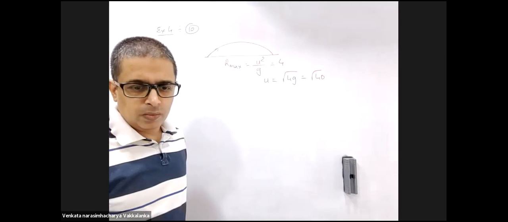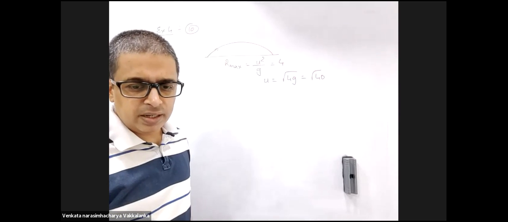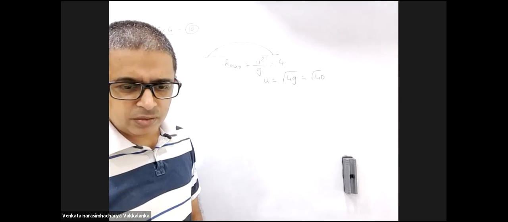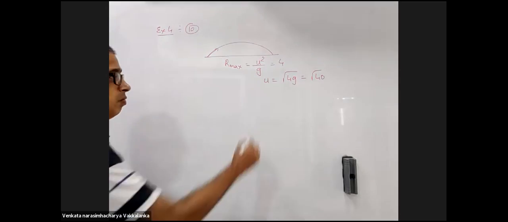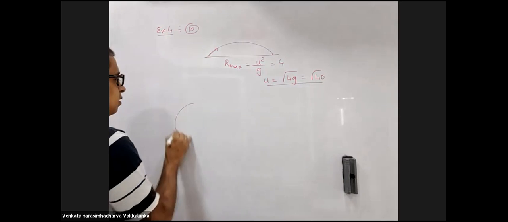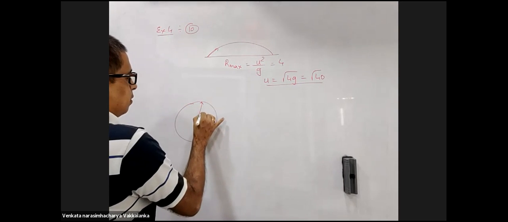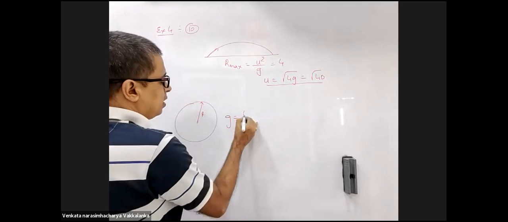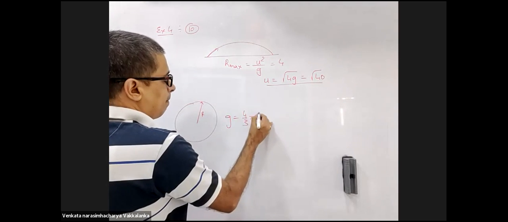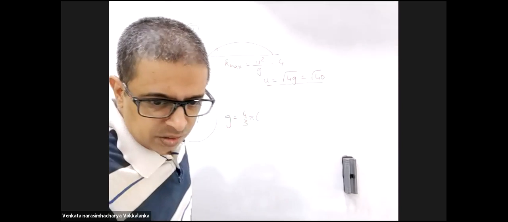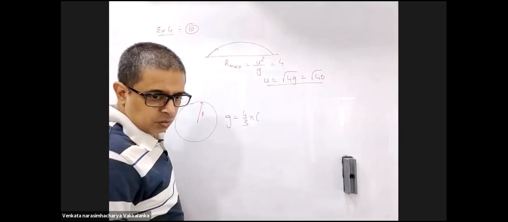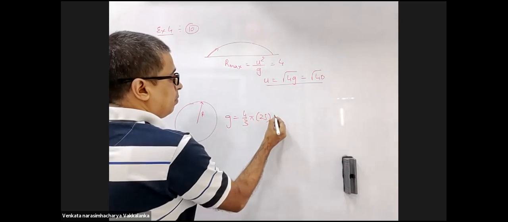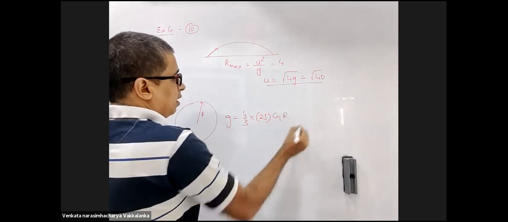Now, if the mean density of an imaginary planet is twice that of Earth, calculate the maximum possible radius so that he may escape with this velocity. That is a planet whose mean density is twice that of Earth. So what will small g be equal to? 4 by 3 pi rho g r.